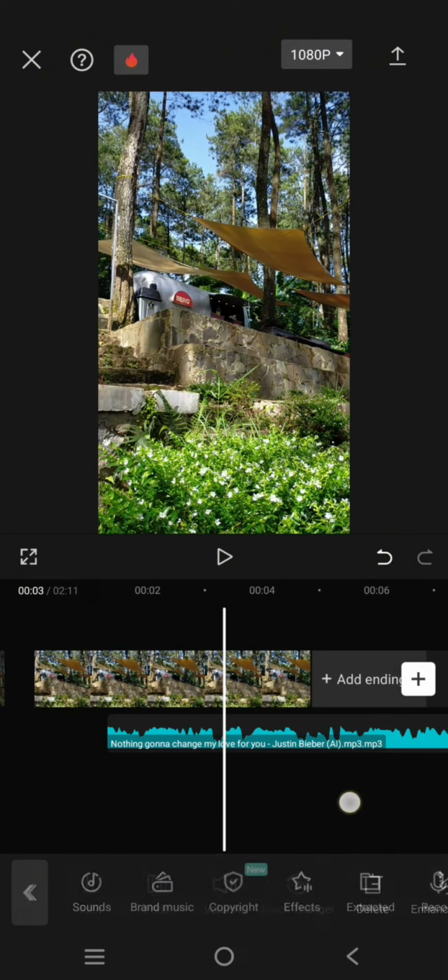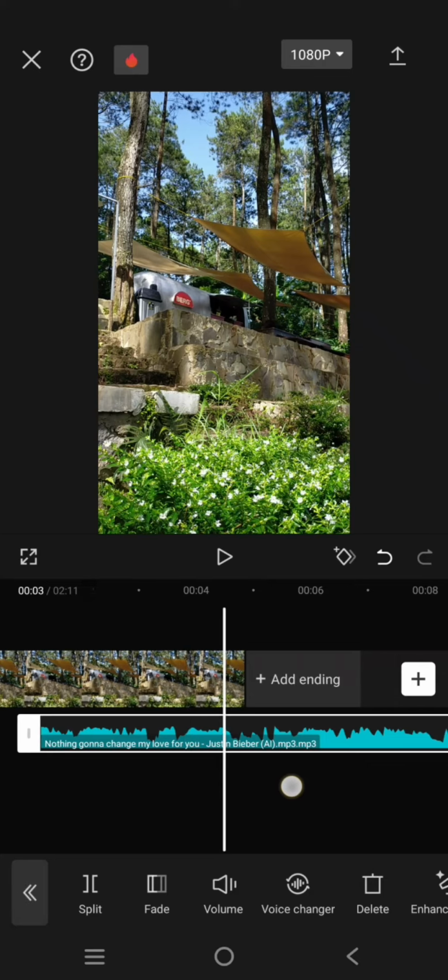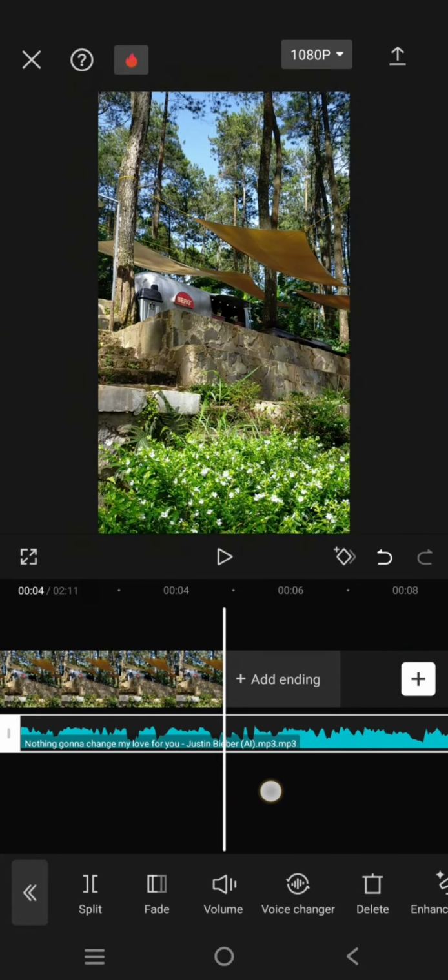But if you want to split, just go to where you want. For example, I want to split at the end of the video. Click on the audio and you can see there's a split option at the bottom. Click on that and you can delete the rest of the audio.